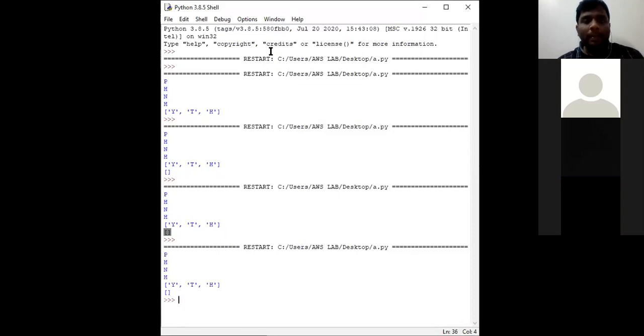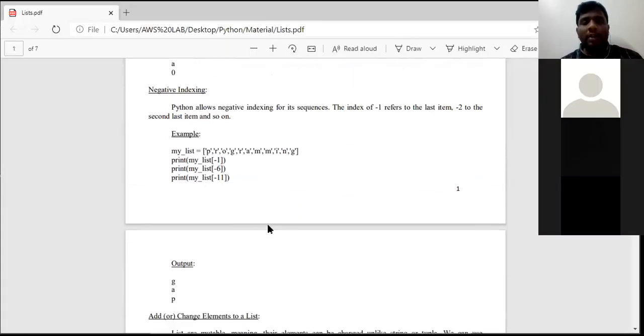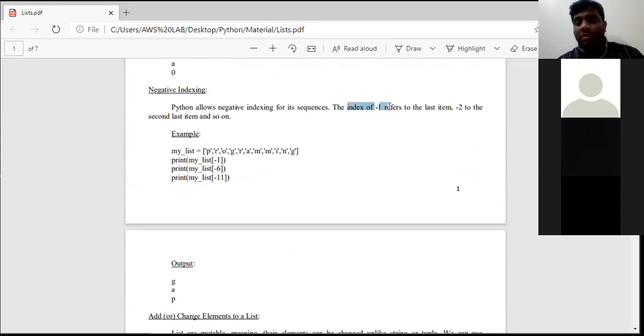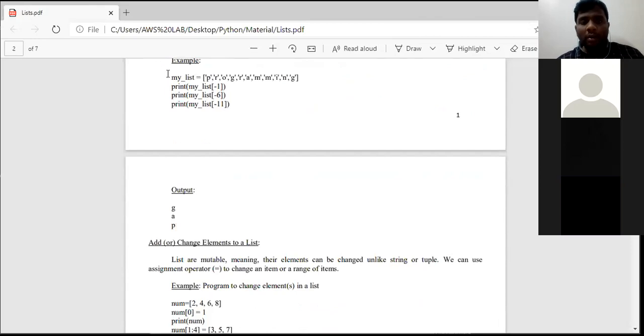Now go to that page again. Okay, this is what I told you. Python allows negative indexing for a sequence. The index of -1 refers to the last item, -2 to the second last item, and so on. Here I consider a list. Print -1: negative indexing starts from right to left, so G will be the output.